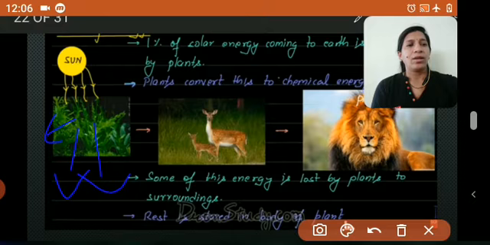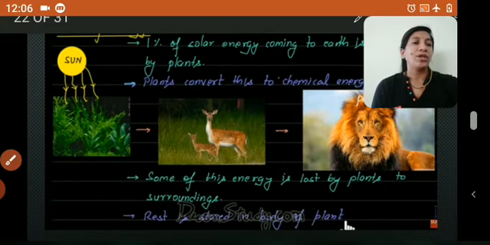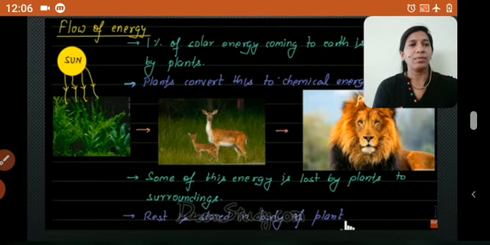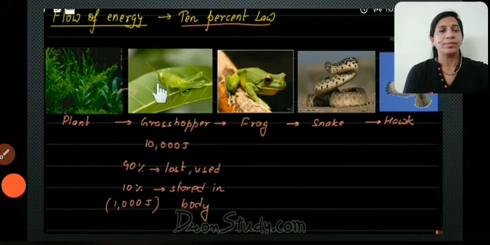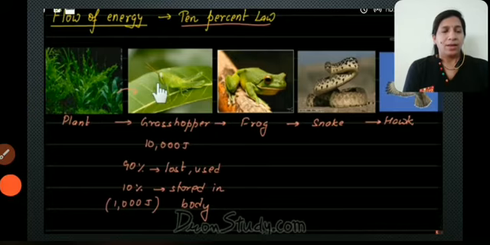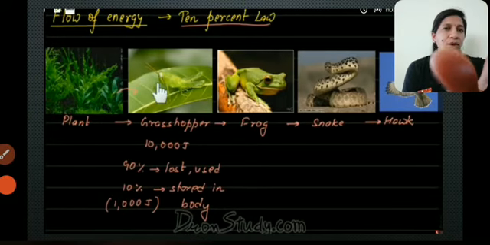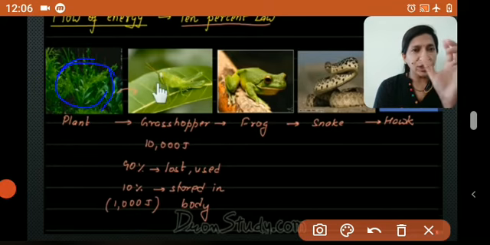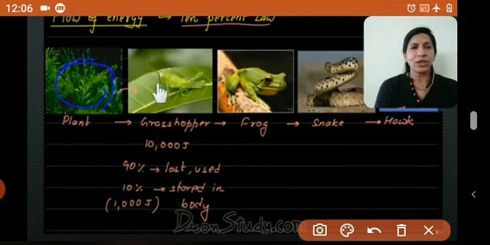Now we should know why we are learning about the plants. So what is the use of this? We will see. Now in the plant some energy is stored.